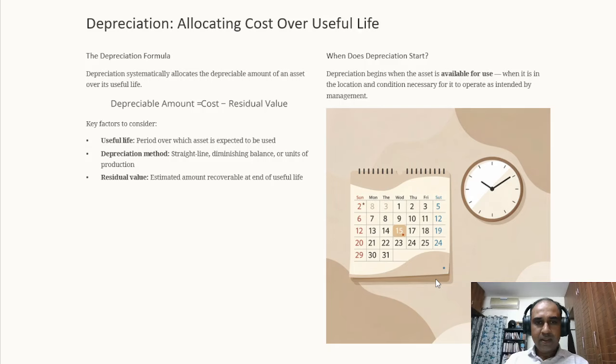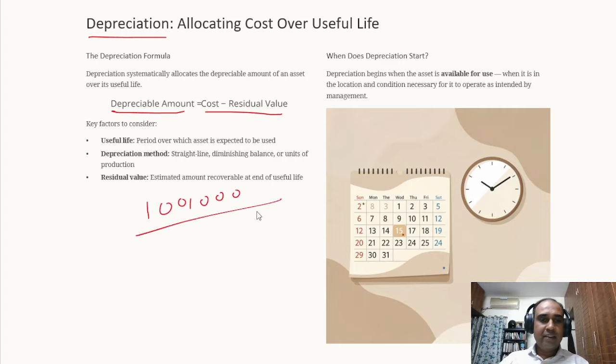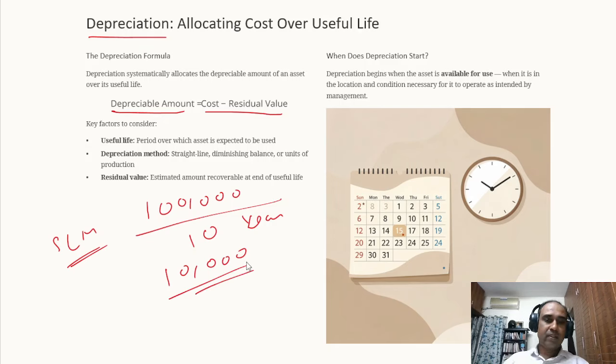Clear? Again, I will be just touching depreciation, just an overview. See, everyone knows how the depreciation amount is calculated: cost minus residual value, divided by what? The useful life of the asset. Say, for example, the asset is 1 lakh, residual value assumed for the moment is nil, and you have used the straight line method. There are two methods of depreciation: straight line method. Useful life is 10 years. So every year, how much will be depreciated? 10,000. This is SLM.